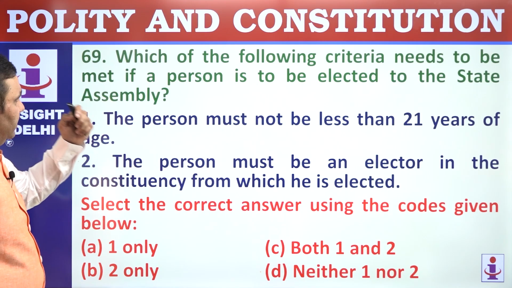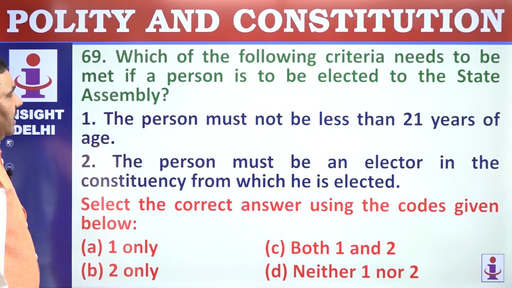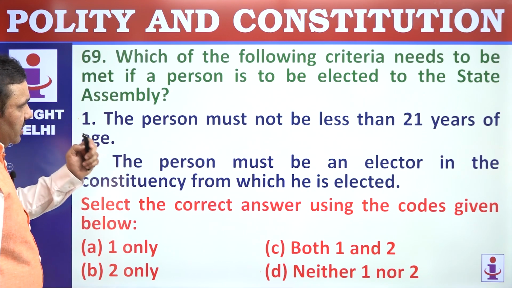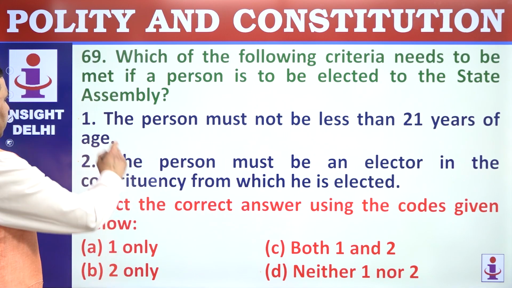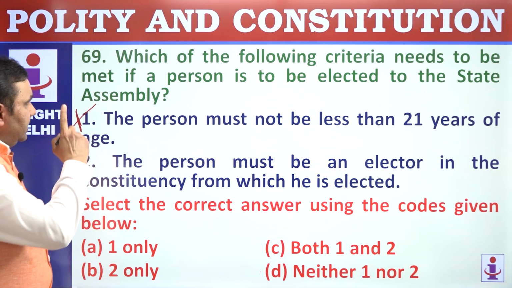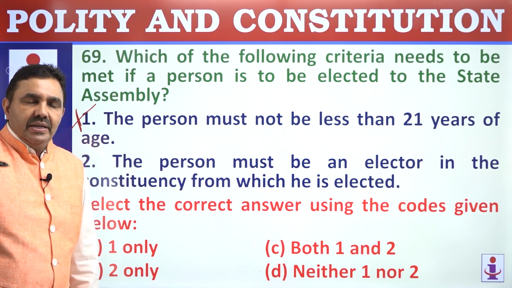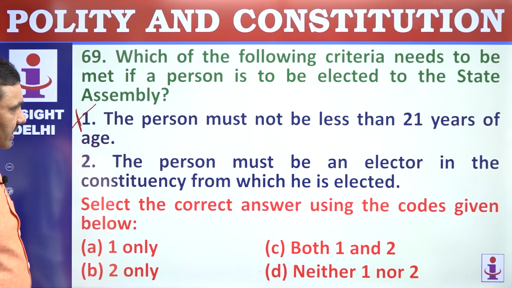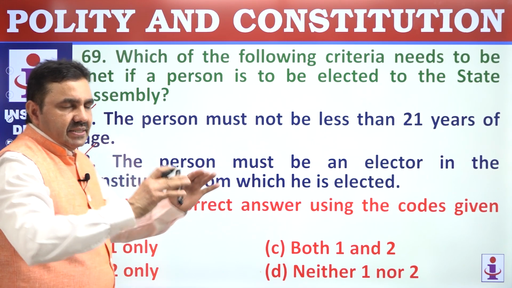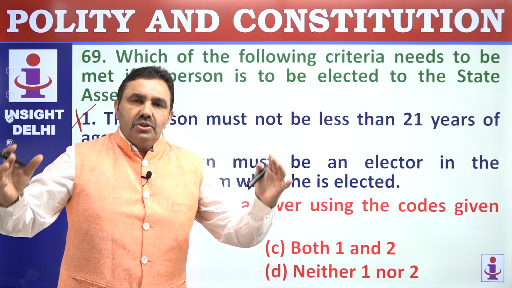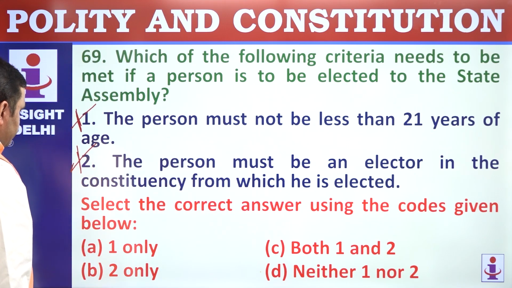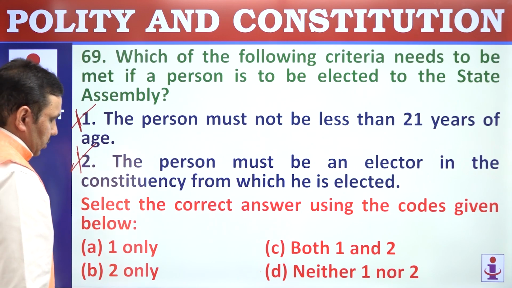69. Which of the following criteria needs to be met if a person is to be elected to the state assembly? The person must not be less than 21 years of age. It's 25 years for the lower house. That is the state assembly. For the state legislative council, it will need 30 years of age. The person must be an elector in the state, not in the constituency. A person could be a voter anywhere in the state, and the person can contest election from any of the constituencies of that state to become an MLA or MLC. Neither one, nor two.